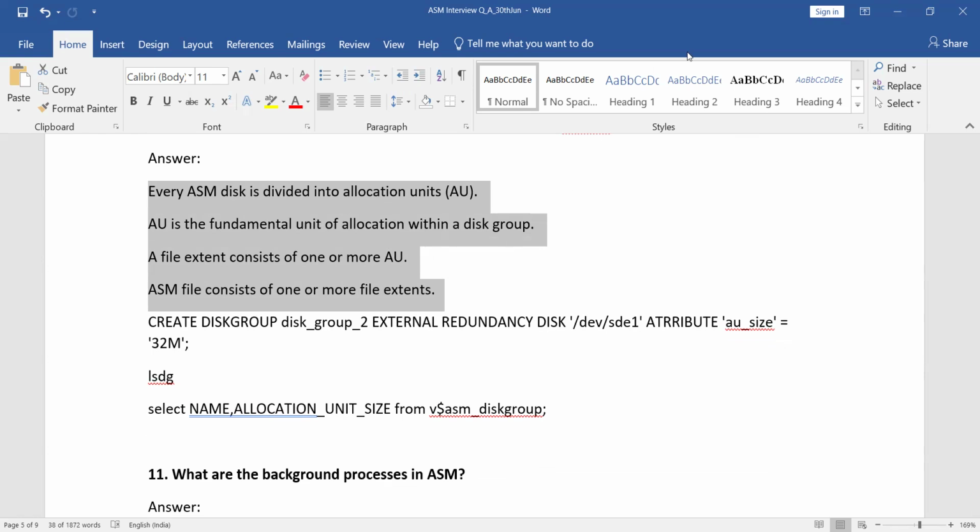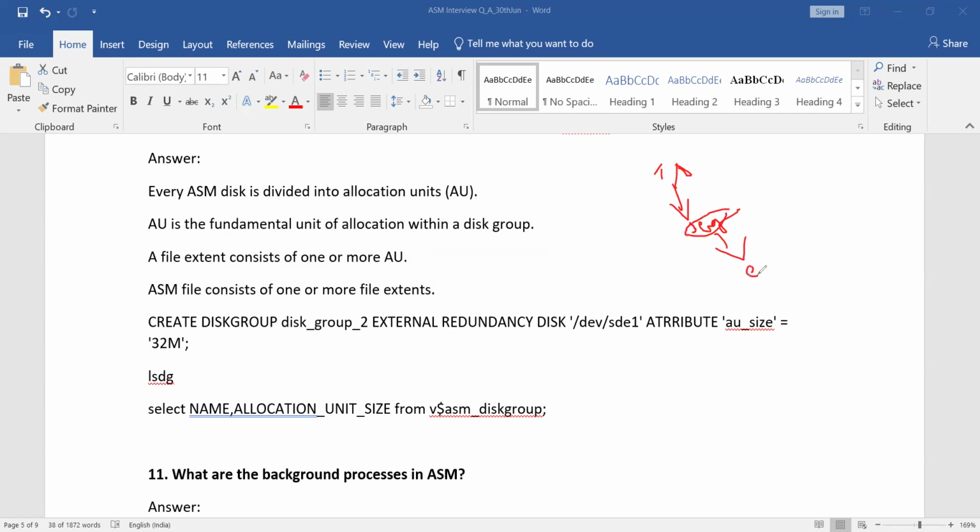Simple, like even in our data files, if you want to understand the data file or tablespace, the collection of segments we call a tablespace. What is a segment? The collection of extents we call a segment. How does an extent happen? A collection of sequential data blocks we call an extent.